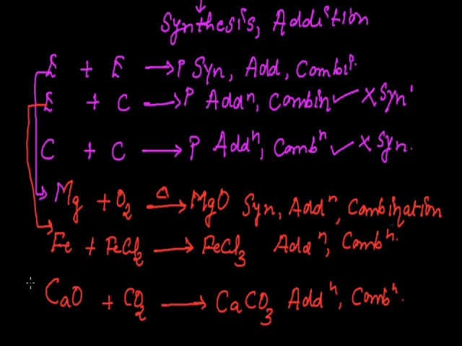So we'll wind up the reaction. Again we'll observe what we have seen. When both the elements combine, the reaction is referred to as a synthesis reaction, addition reaction as well as combination reaction. When one element and a compound combine to form a new product, the reaction is referred to as an addition reaction, combination reaction, but it is not a synthesis reaction. So we'll encircle what it is not. Now, when both the compounds combine together to form a product, the reaction is referred to as an addition reaction, combination reaction, but it is not a synthesis reaction.